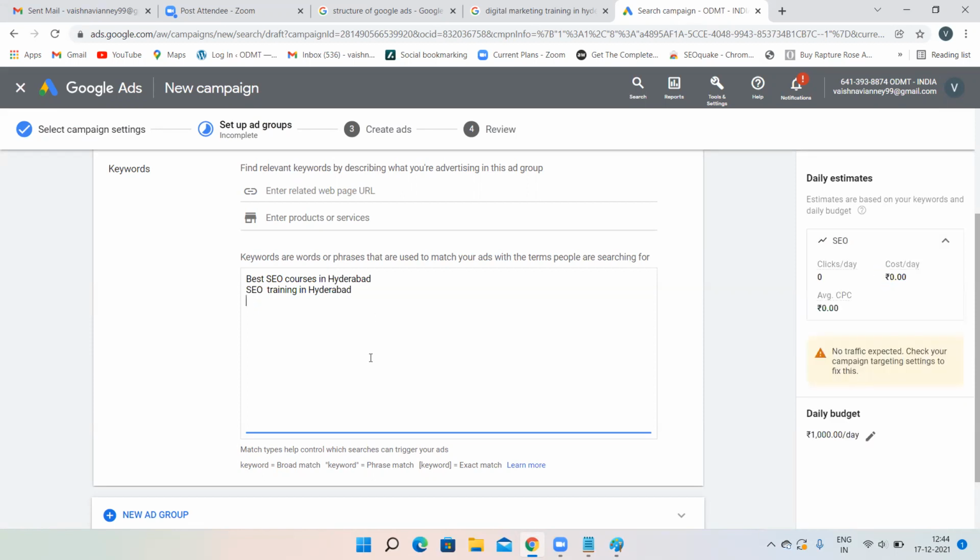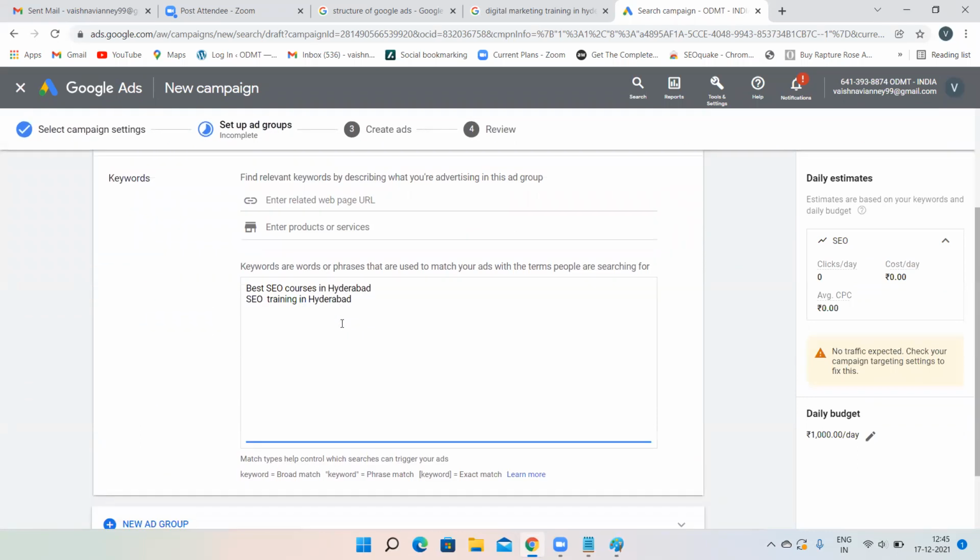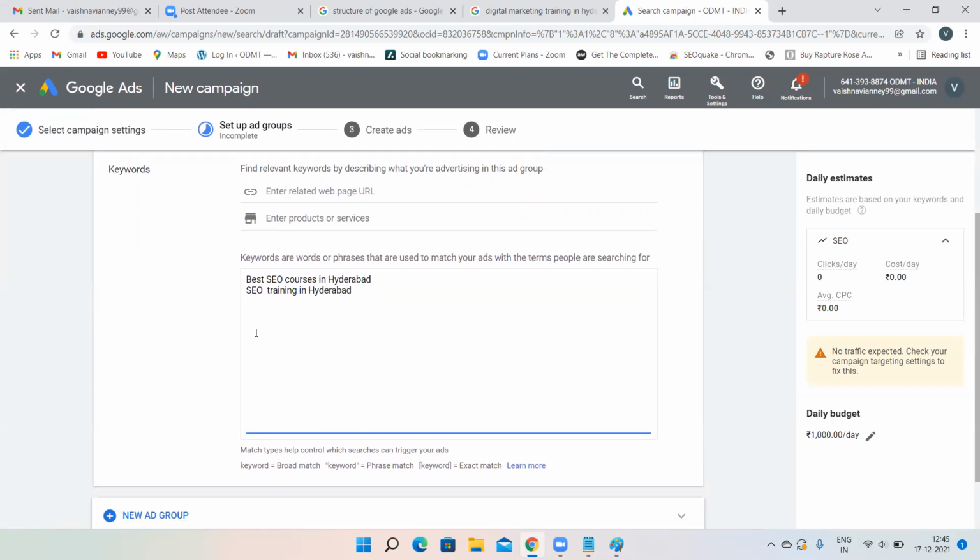Like this, you have to give some n number of keywords. Let's not waste our time. Just give some n number of keywords over here. Now, that's it. I have given an ad group name. My ad group name is SEO. And I have given some keyword over here. And I'll give one more keyword over here. Let's add one more keyword.